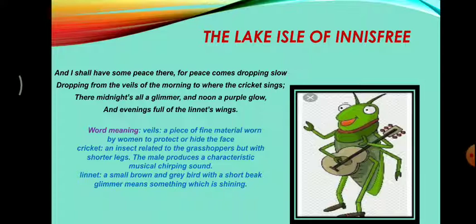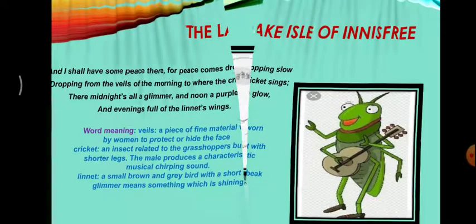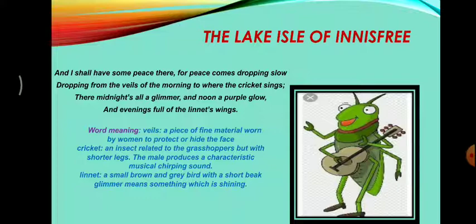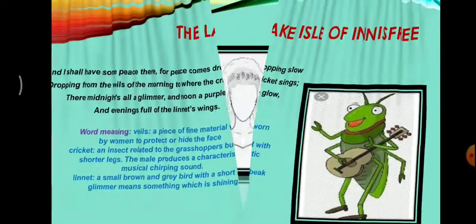Linnet, a small brown and grey bird with a short beak. Glimmer, glimmer means something which is shining. So let's see the word meanings we have seen and then the paraphrasing of the four lines.